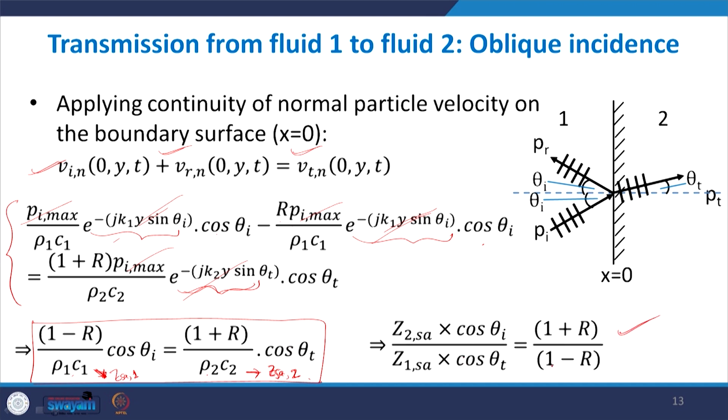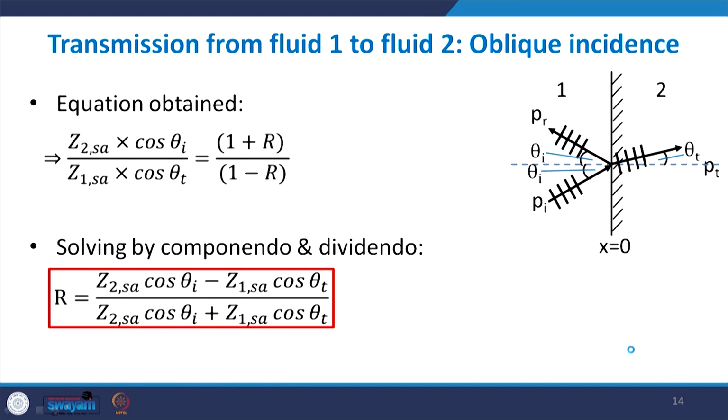Solving this equality using the componendo and dividendo method, R becomes Z2 SA cos theta I minus Z1 SA cos theta t divided by Z2 SA cos theta I plus Z1 SA cos theta t. It is quite similar to the expression we obtained for normal incidence, but now we have multiplied it with the cos of the respective angles.